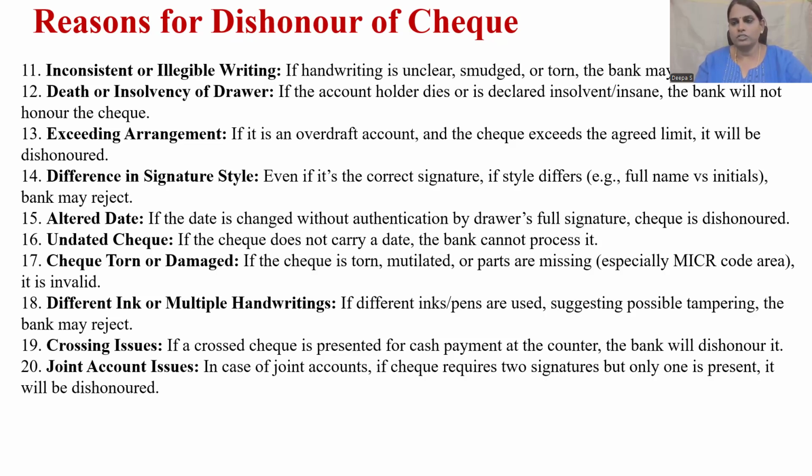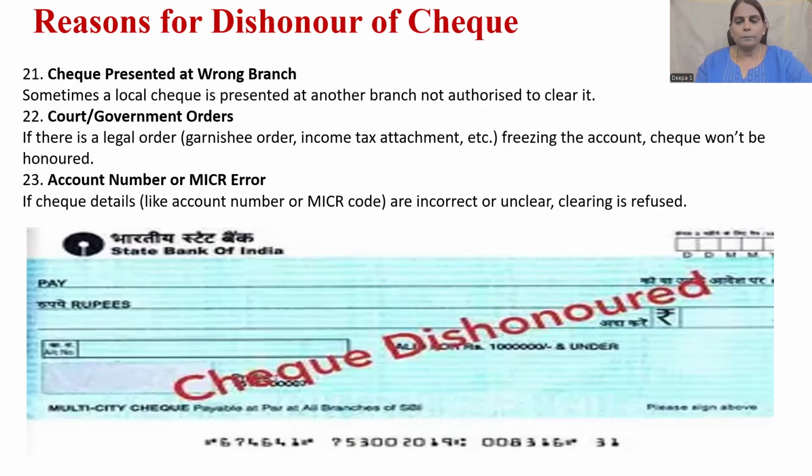Next reason might be a crossing issue. There are different types of crossing of a check for various reasons. Even in such a situation, if the crossing is not as per the prescribed format or reason, it cannot be processed. Then the next one is a joint account. We know that a joint account has to be jointly operated, unless you initially opt for a single mode of operation. Otherwise, two signatures are mandatory, and you cannot expect the banker to honor the check. And the next reason is a check presented at a wrong branch. Branch is important. It cannot be presented at a different branch.